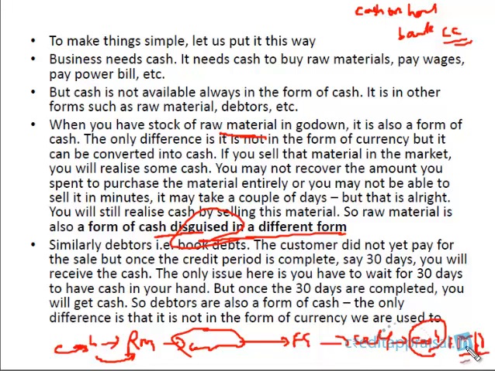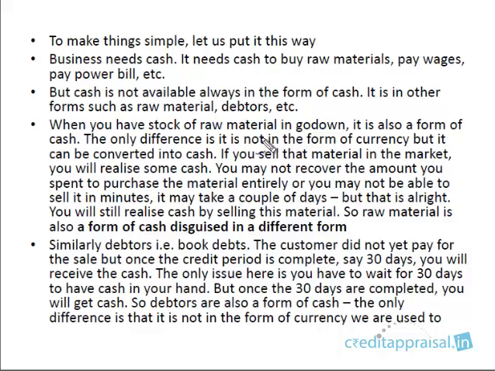So there are various forms of cash. Raw material is a form of cash. Similarly, debtors, book debts. We already discussed while discussing sales that one of the forms of sales is a credit sale. It could be either cash sale or credit sale. Credit sale is a sale where you're not going to receive the amount immediately. You make the sale, the goods are shipped to the customer. The customer starts using that product, and ultimately after say 30 days or 45 days credit period, the customer will be making payment to you. So during this period, the credit period of 30 to 45 days, you're not going to get cash. It is what we know as debtors, book debts, receivables, accounts receivable.